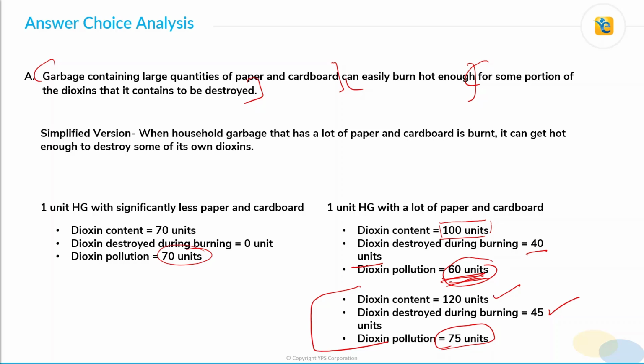Choice A here conveys that it is good to burn garbage with a lot of paper and cardboard, since a portion of dioxins gets destroyed in this process. So this choice makes us question whether it is correct to conclude that the implementation of the new regulations will surely reduce dioxin pollution in the area. And that is why choice A is actually the correct weakener.